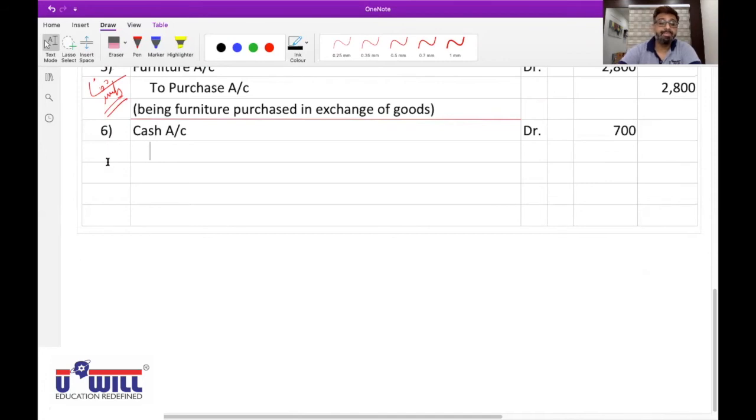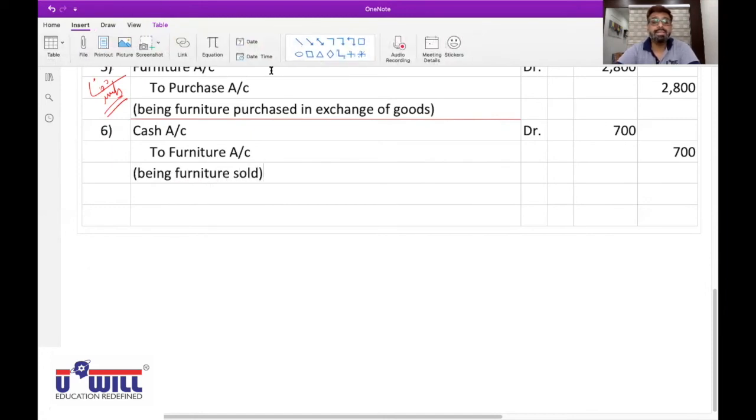Second effect. Furniture goes out. Credit what goes out. To furniture account credited with rupees 700. Being furniture sold. Did all of you understand this? Yes, sir.